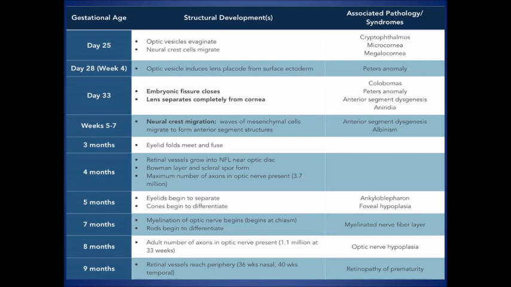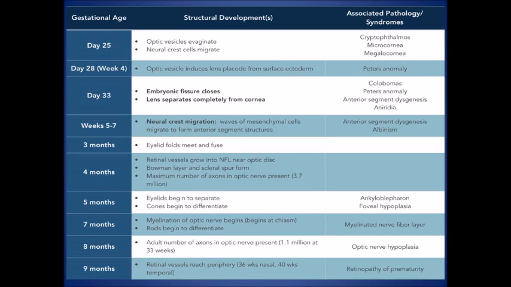Now let's go through the timeline of eye development. We all know eye development starts on day 22. On day 25, the optic vesicles evaginate and neural crest cells begin to migrate. There can be various congenital anomalies during this period, like cryptophthalmos, microphthalmos and megalocornea.